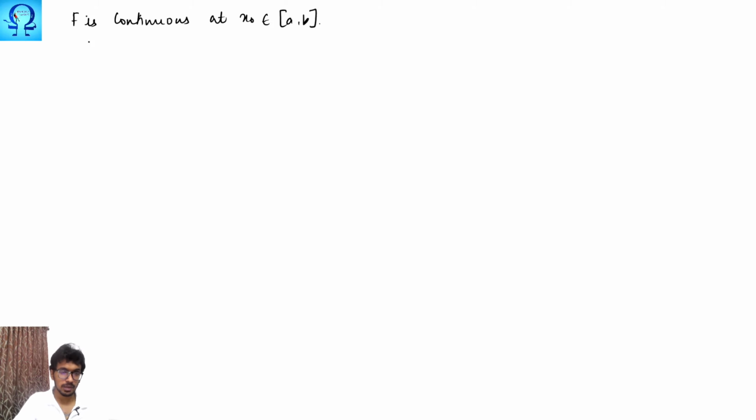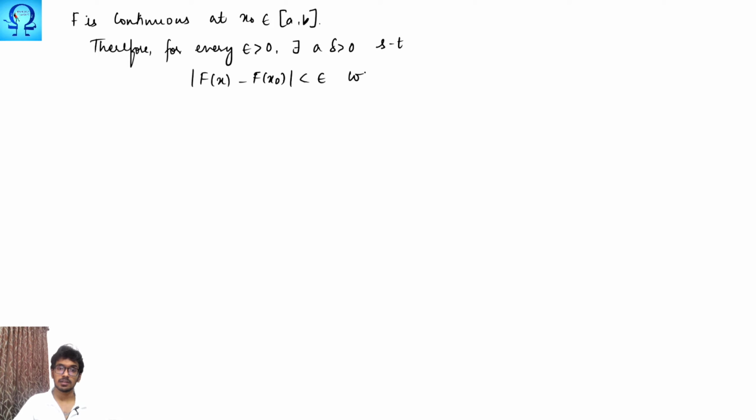In order to prove this, let us make use of the continuity, and that gives you, for every epsilon positive there exists a delta positive such that the absolute value of f of x minus f of x naught is less than epsilon whenever the absolute value of x minus x naught is less than delta, and this is for the points in a comma b.